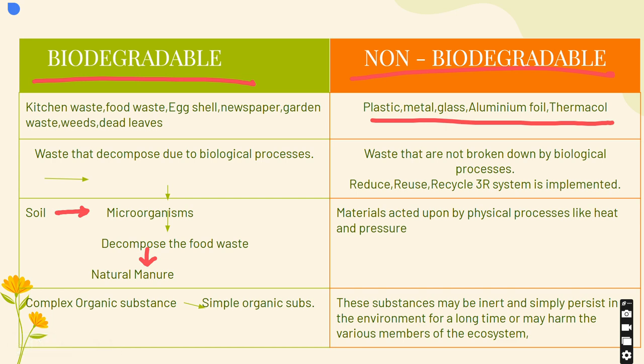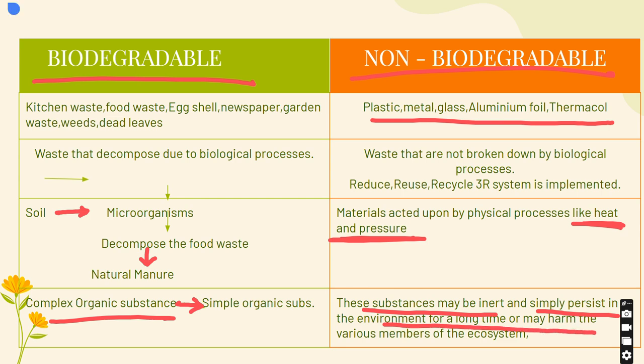Next, non biodegradable materials are acted upon by physical processes like heat and pressure. In biodegradable, complex organic substances are converted to simple organic substances, whereas in non biodegradable, these substances may be inert and simply persist in the environment for a long time and may harm the various members of the ecosystem.